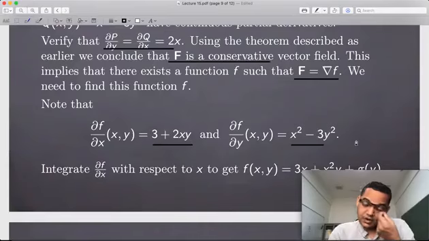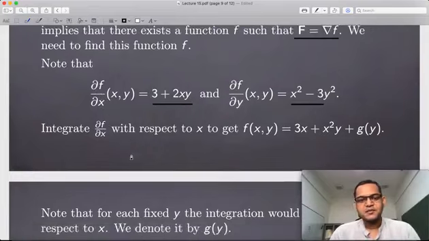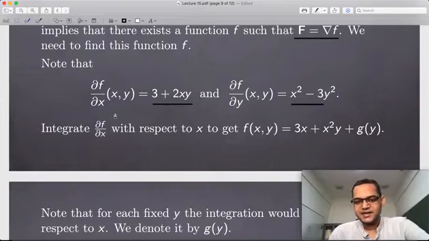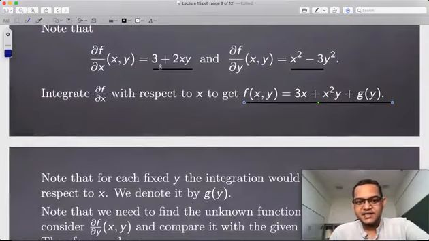So what we do is we integrate this out, because if I am given the derivative of f and I integrate it out, I am going to get f. But we have to be careful about the meaning of integrating it. The derivative here is with respect to x. So I am precisely going to use the fundamental theorem of calculus, treating this as a function of just x. For each y I integrate it, and I am going to get this thing. So when I integrate both sides with respect to x, I am going to get this.